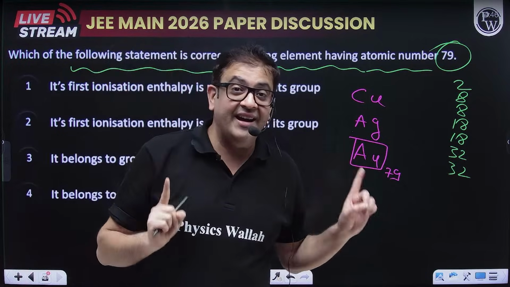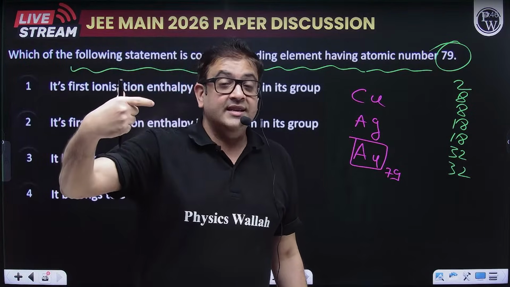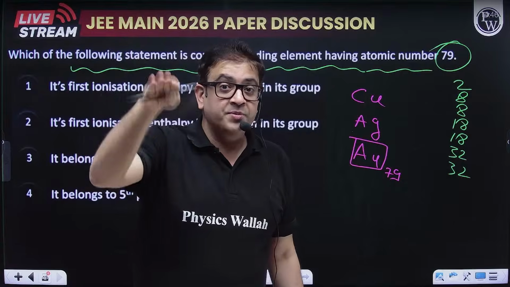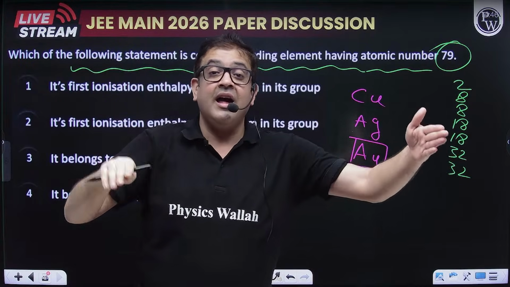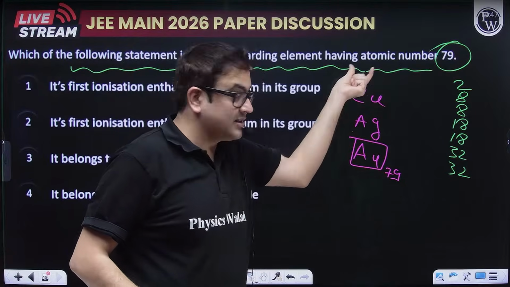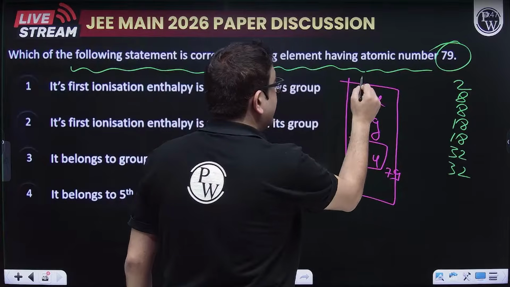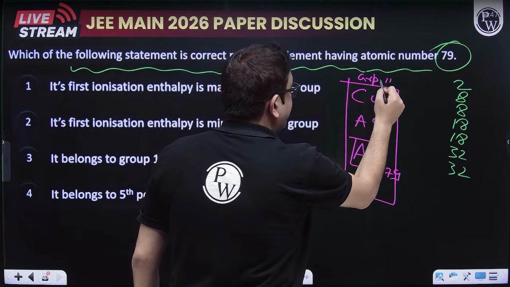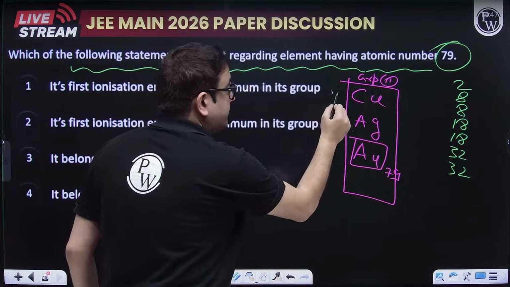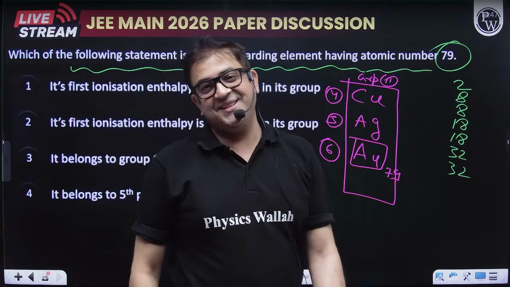The moment you have identified this, everything is clear for you. Why? Because S is having two groups. After that D is filled, and for the D, the last one is zinc. So this is just before zinc. So this will be group number 11. And copper is a fourth period element, so silver will be a fifth period element. So gold is a sixth period element.